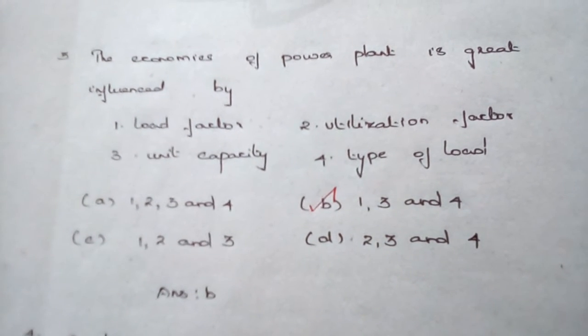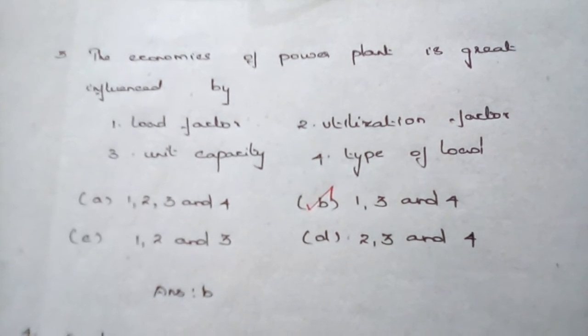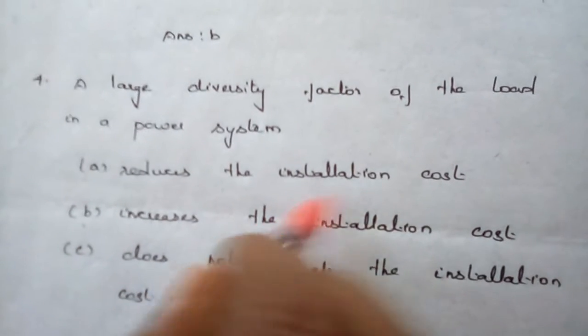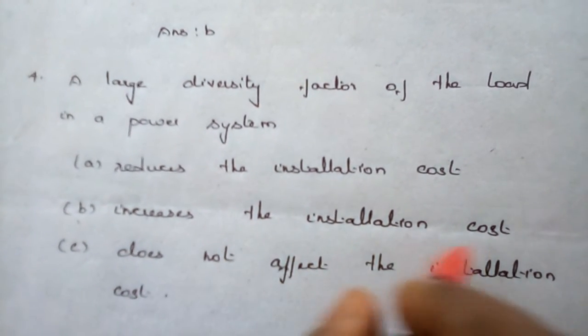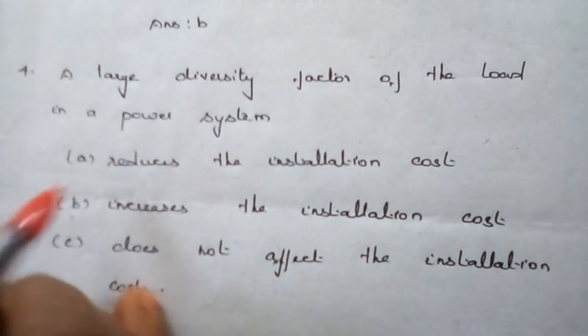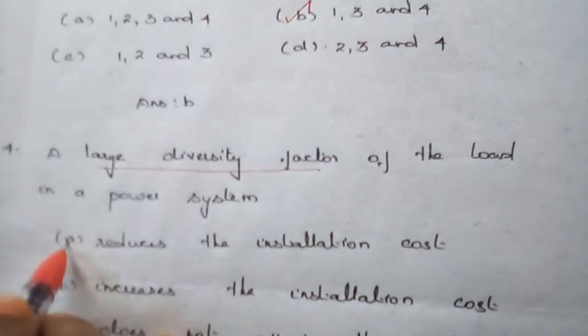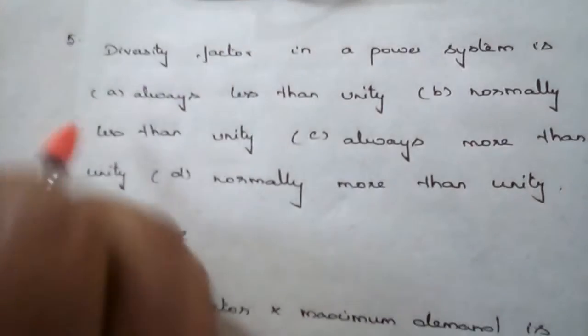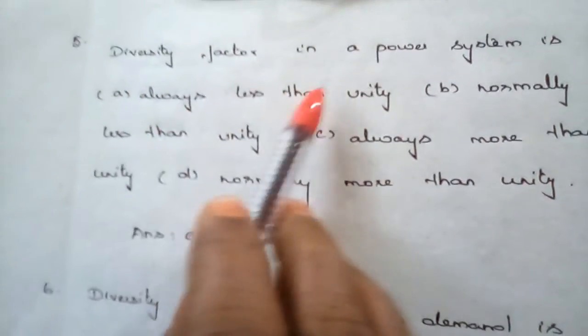And question number 4. A large diversity factor of the load in a power system reduces the installation cost, increases the installation cost, or does not affect the installation cost. A large diversity factor in a power system reduces the installation cost. We have already discussed the definition of the diversity factor, so viewers who have not seen that, please go through it and come to these MCQs.